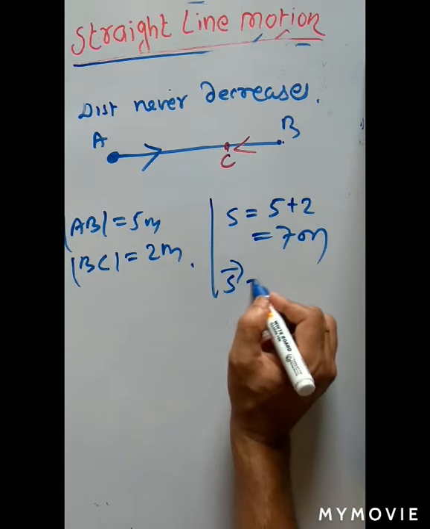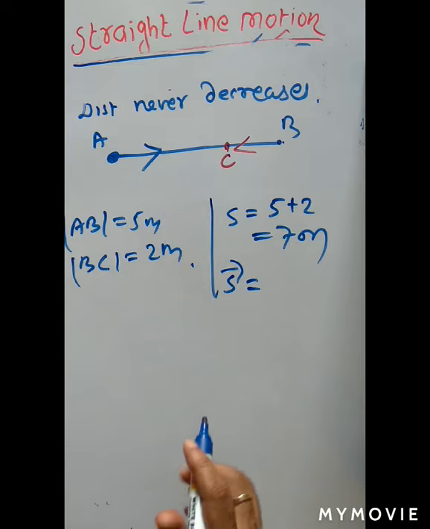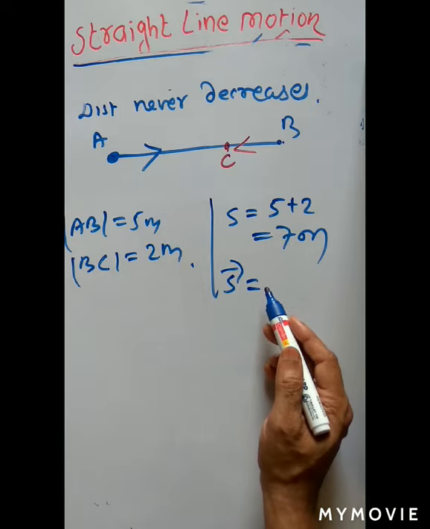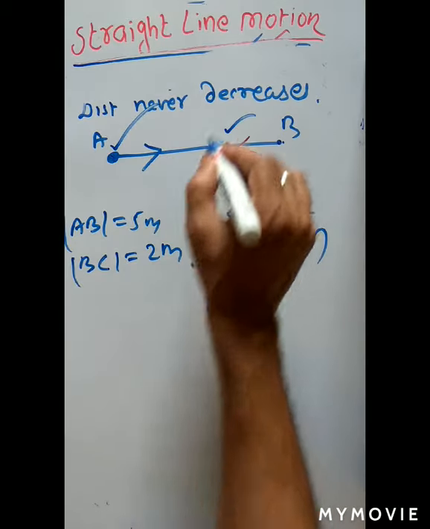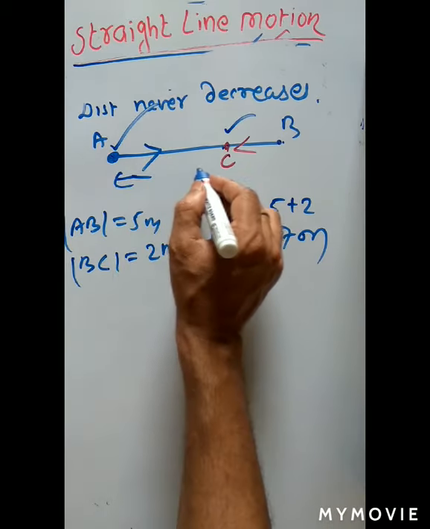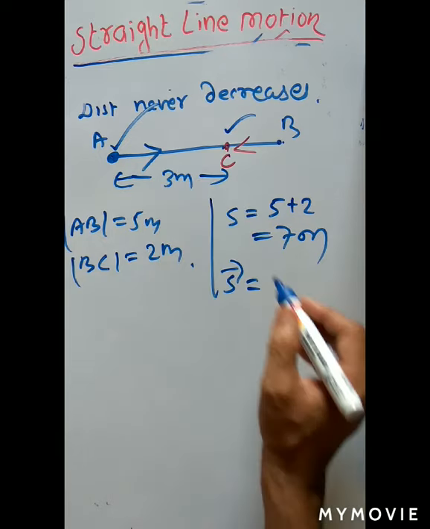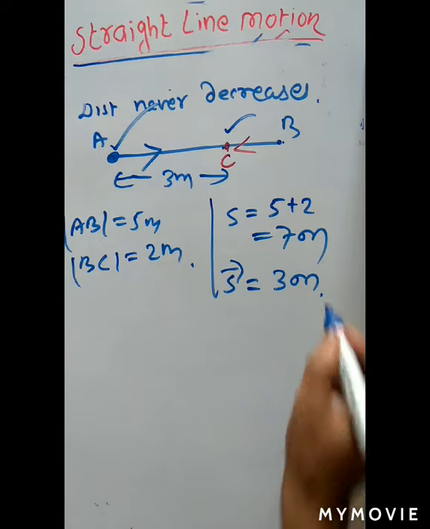But what is displacement? So displacement is the shortest path between the initial and the final point. Here the initial point is A, C is the final point. So what is this SC distance? SC distance is equal to 3 meter. So here displacement is equal to 3 meter.